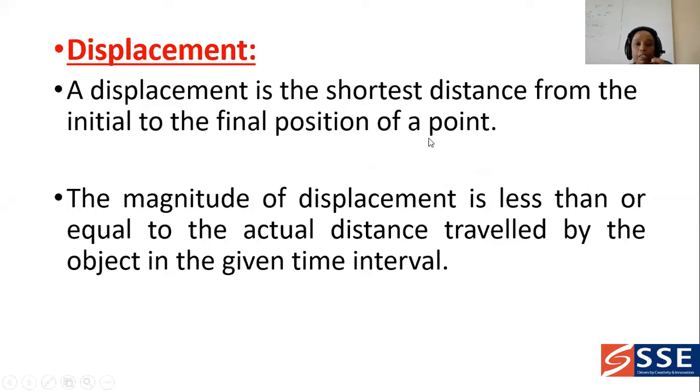And the magnitude of displacement is less than or equal to the actual distance traveled by the object in the given time interval.